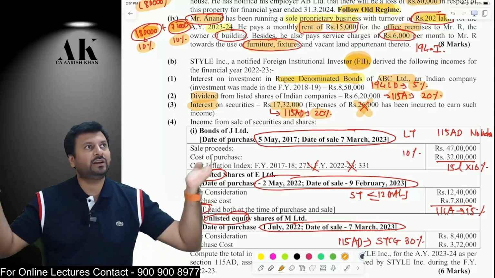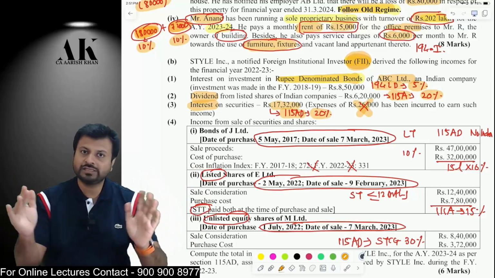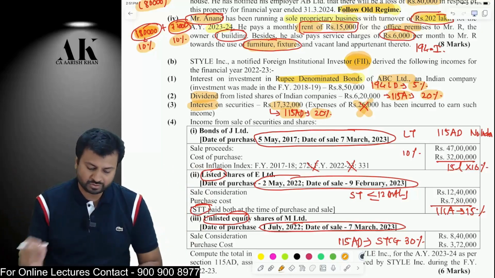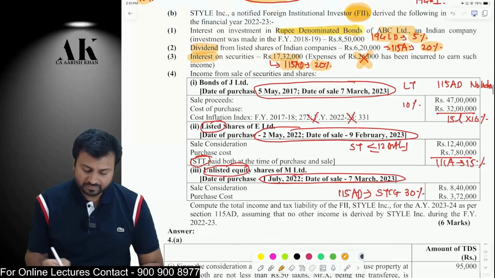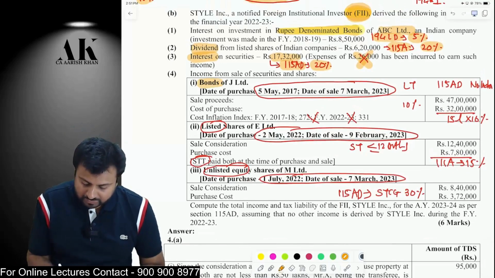This is what I am saying from the provision. You will say, from where are you saying all this data? You open the book and check. You will get all these things in your respective books. Okay, from whichever books you are reading. Now the FII has also sold some securities. First, the FII has sold some bond which was purchased in 2017, sold in 2023.